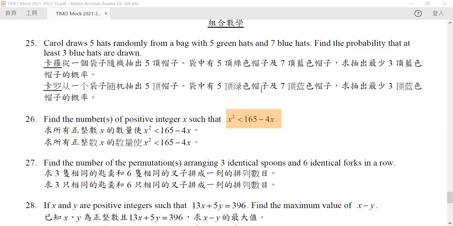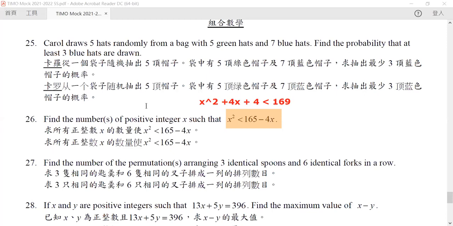Please compare with completing the square. This is actually very similar. We can rewrite this as x squared plus 4x plus 4 will be less than 169.